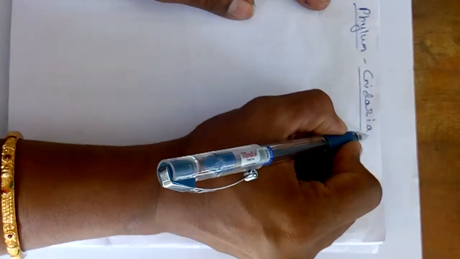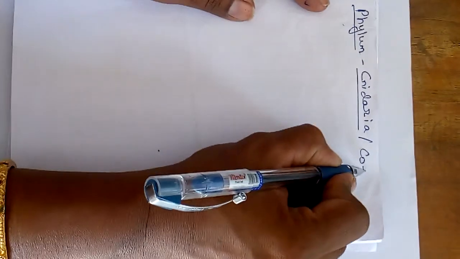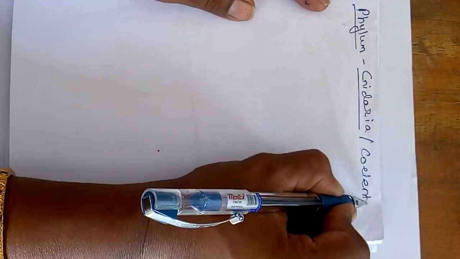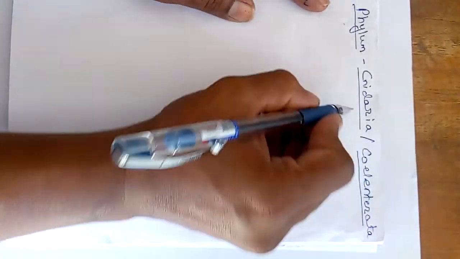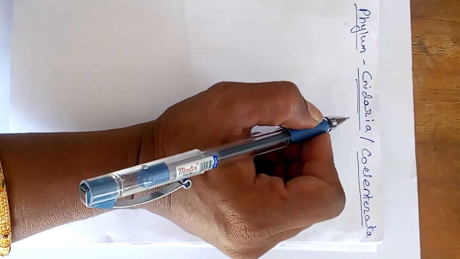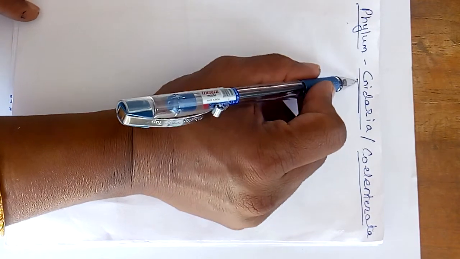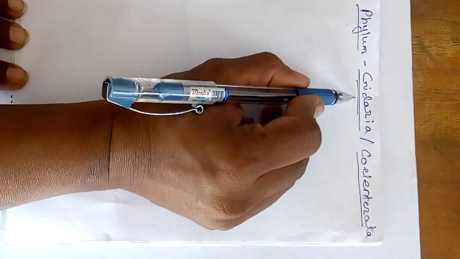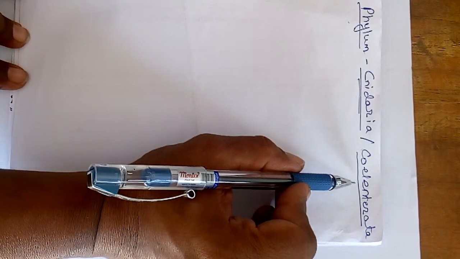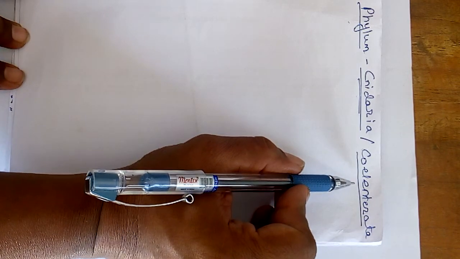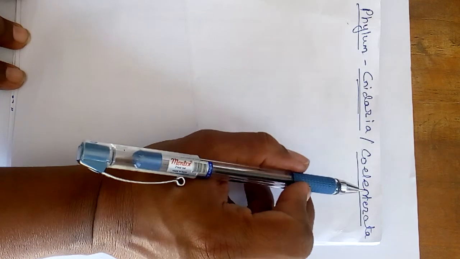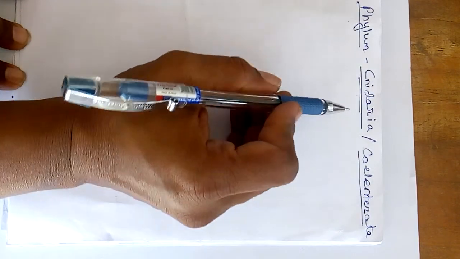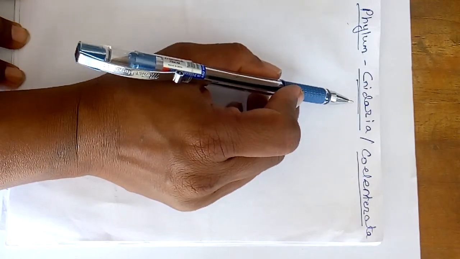See, the phylum Cnidaria is also known as Coelenterata. Here Coelenterata is another name for the Cnidaria. In some books you will find the name Cnidaria phylum, while in some old books the name of the phylum is Coelenterata. But the same phylum Coelenterata is nowadays known as Cnidaria.